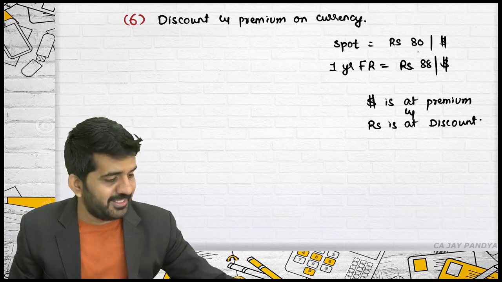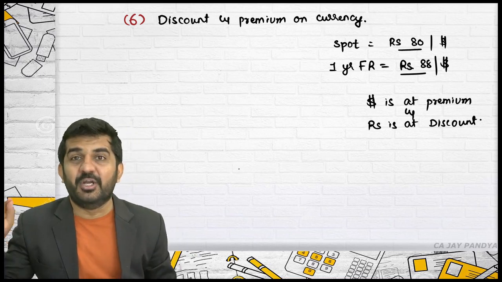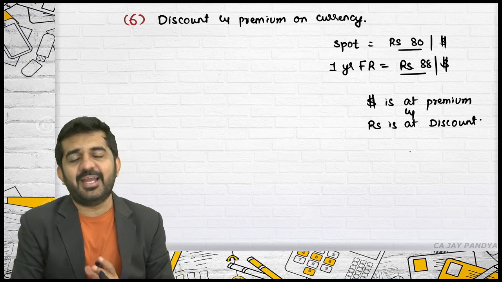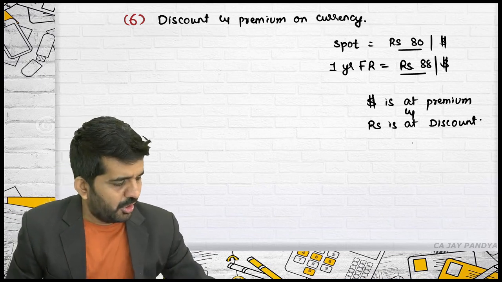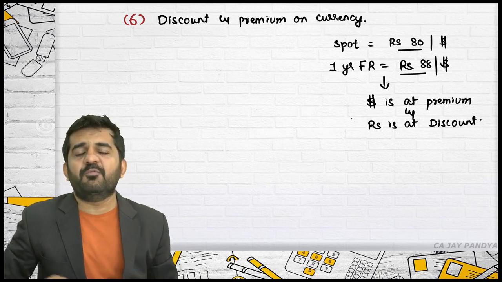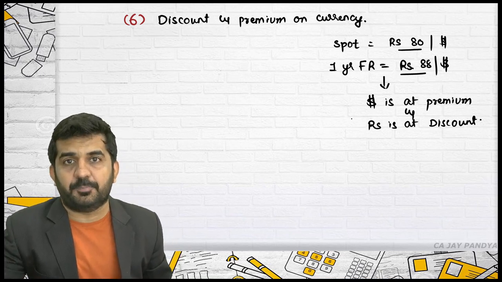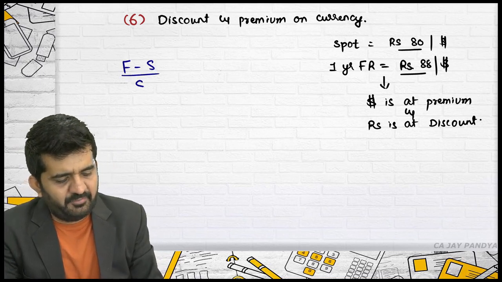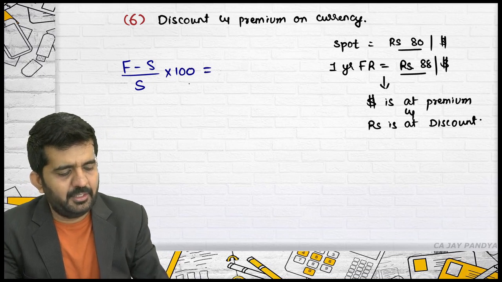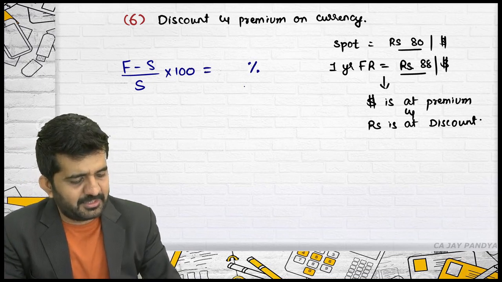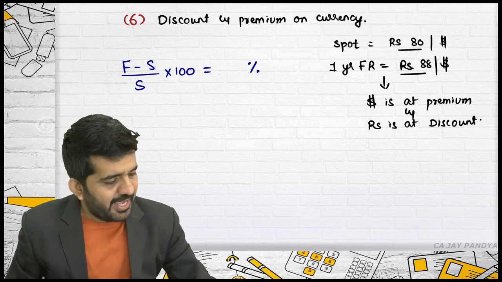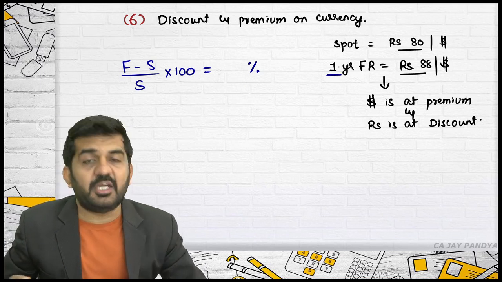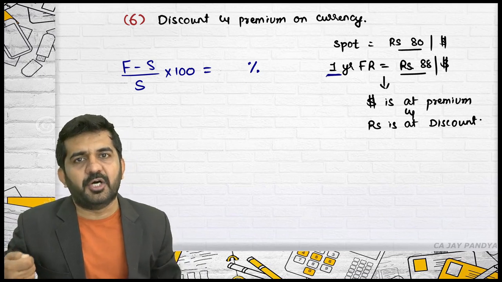So rupee value is increasing, rupees 80, rupees 88. No, it is not rupees value, it is dollar's value. Dollar is at premium and rupees is at discount. Alright. So I can understand this from this, but if you want to find out exact percentage per annum, you need to use this: forward minus spot divided by spot multiplied by 100. I will be getting answer in terms of percentage. As this is 1 year, I will be directly getting per annum. If it is for 3 months, I need to convert it into per annum.